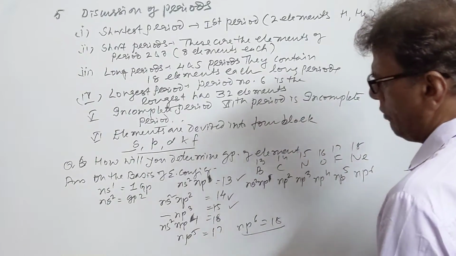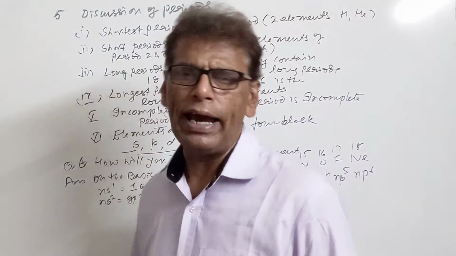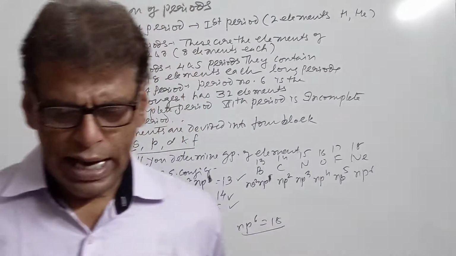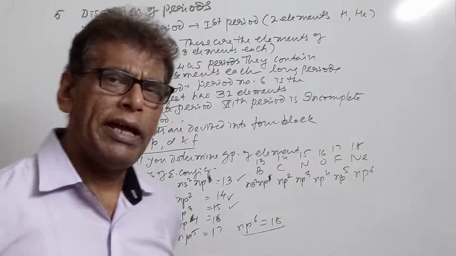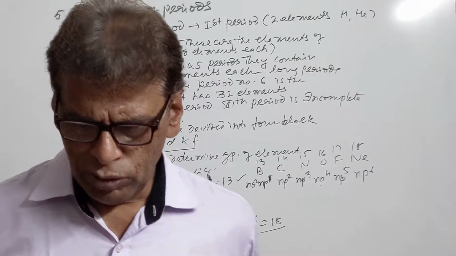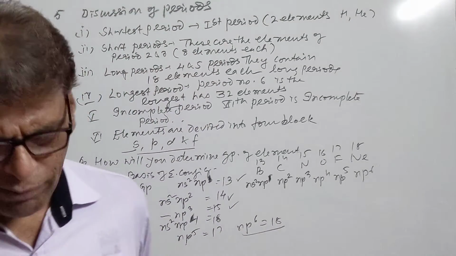Then in D block, what we do, we take the N-1 D and NS electrons, add 10 to it, you will be getting the group of the D block. And in F block, there are 14 groups, but they are unrecognized groups, they have not been numbered. So they are unrecognized 14 groups for the F block.